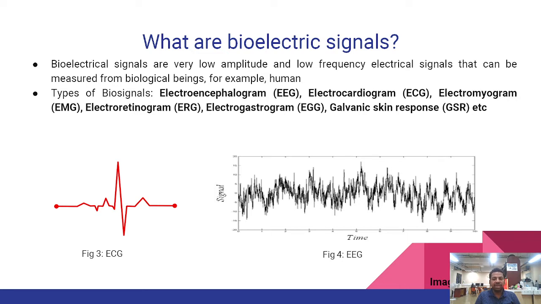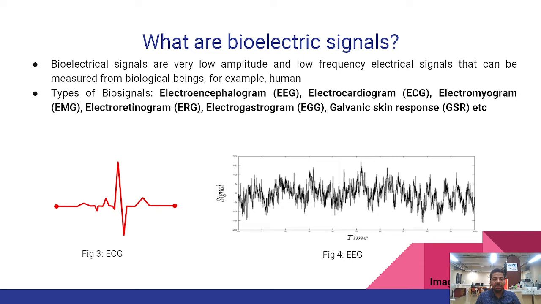Electromyogram, which measures the electrical activity of the muscle. Electroretinogram, which measures the electrical activity of the cells of the retina. Electrogastrogram, which measures the electrical activity of the myocardial cells present in the smooth muscles of the stomach and the intestine. Galvanic skin response, which measures the continuous variation of electrical activity of the skin.